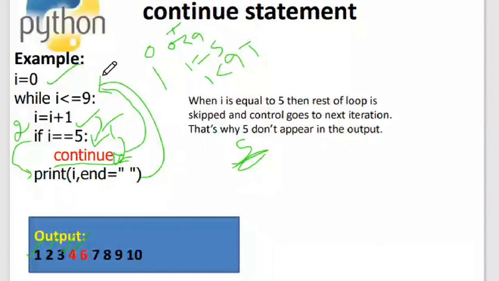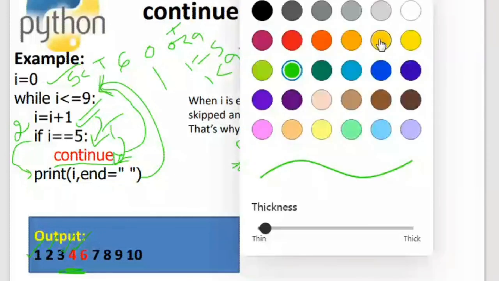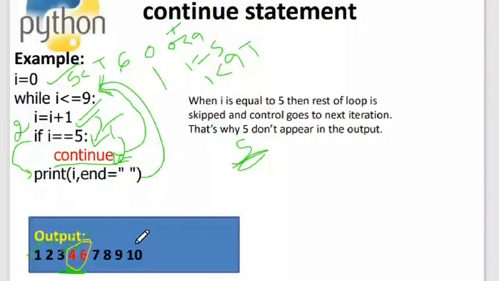So in the next iteration, it will check for 5 is less than or equal to 9, the condition is true, and then we have put an increment operator where I is becoming 6. So now 6 is equal to 5 is false, so it is printing the numbers. That's why I have put this in red color to show you that 5 is not printed. Why is 5 not printed? 5 is not printed because we said continue. So we wrote a condition and we said continue. That's why 5 is not printed.